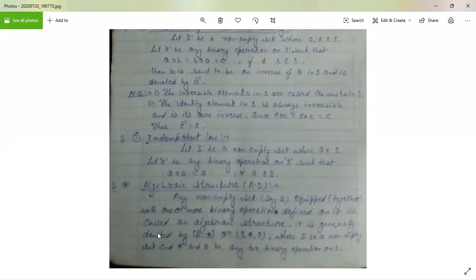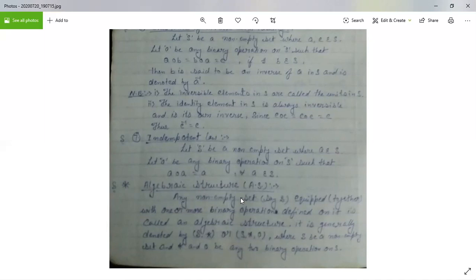It is generally denoted by (S, star). Here, (S, star) denotes the algebraic structure, where S is a non-empty set and star is a binary operation. Similarly, (S, star, O) where S is a non-empty set, star is the first binary operation, and O is the second binary operation on S.